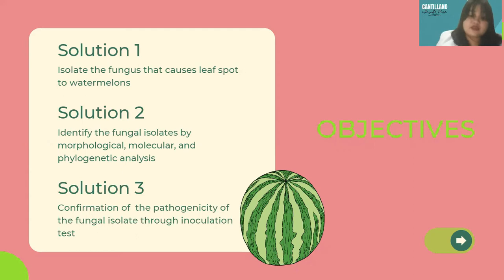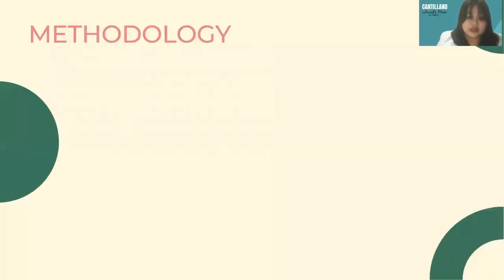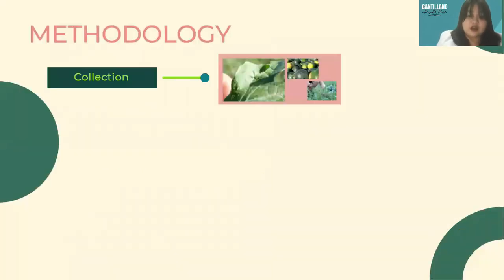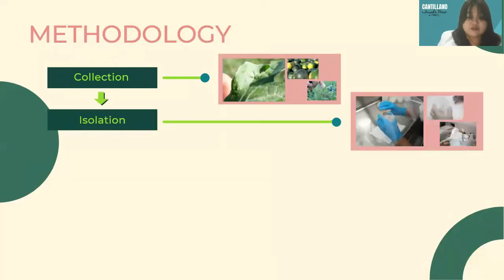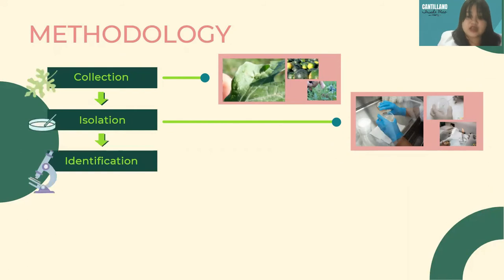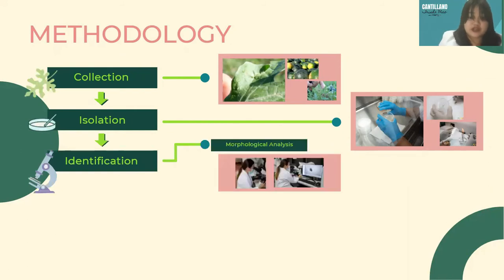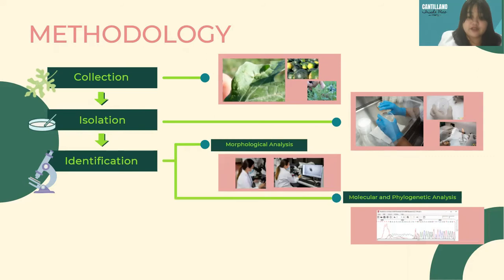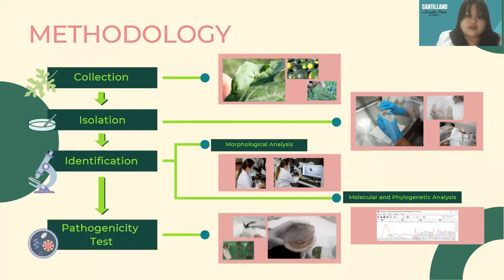Now, to fulfill this objective, several procedures were done, including collection of samples, isolation of fungi from watermelon leaves, followed by identification in which the isolates underwent both morphological characterization and molecular and phylogenetic analysis. Lastly, a pathogenicity test was done on the isolates.